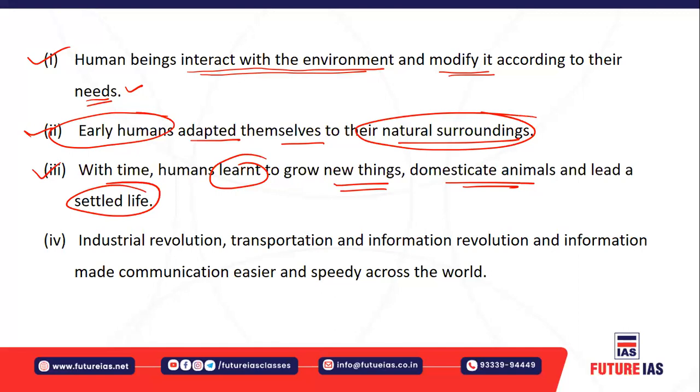And later, at the advanced level, the industrial revolution, the transportation, the information revolution made communication easier and speedy across the world, which has further complicated this relation.